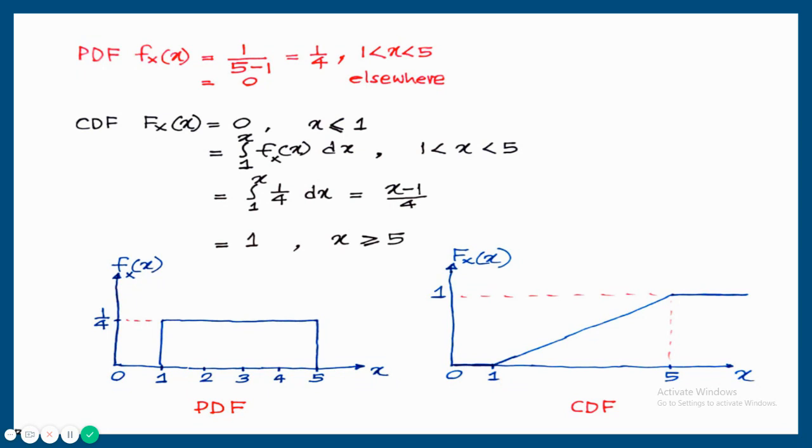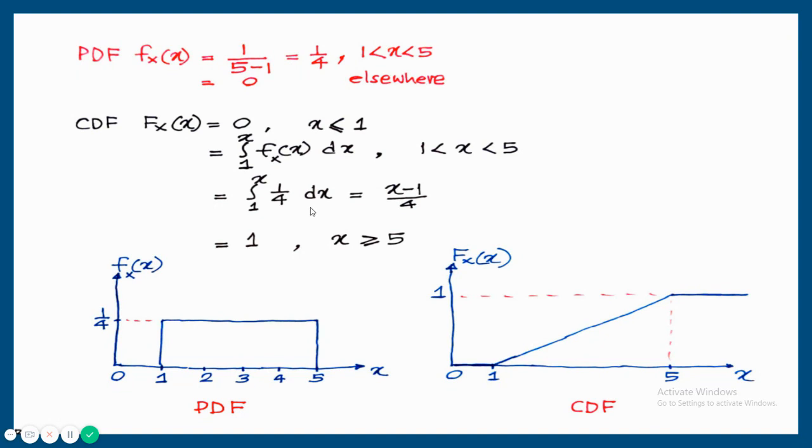From the PDF, we are able to calculate the CDF. The CDF F_X(x) is equal to 0, like the previous example, for any value less than the lowest random variable. Here the random variable varies from 1 to 5, so for any x less than 1, F_X(x) is always 0, because the random variable starts only from 1. Next, we want to calculate for 1 to 5.